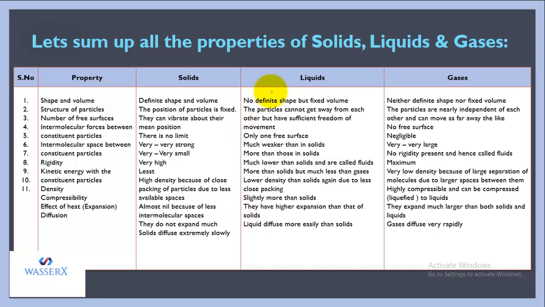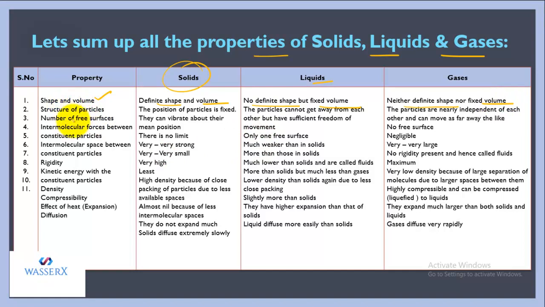Now let's sum up the properties of solids, liquids and gas. First we talk about their shape and volume. For solids the shape is definite and even the volume is definite. For liquids there is no definite shape, but they possess fixed volume. And for gases, they neither possess definite shape nor fixed volume.